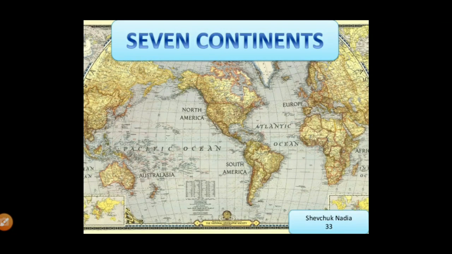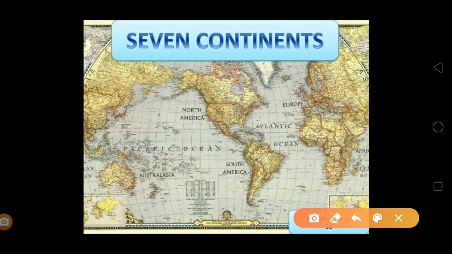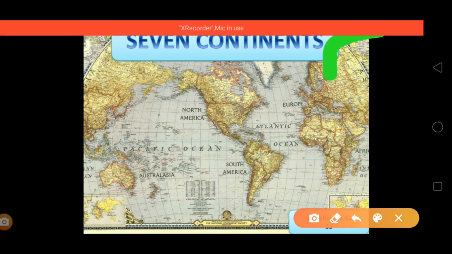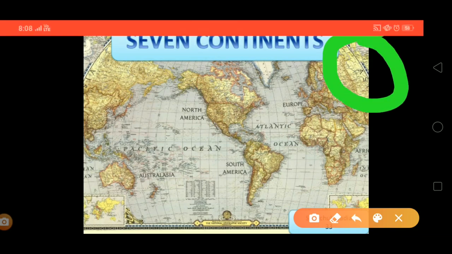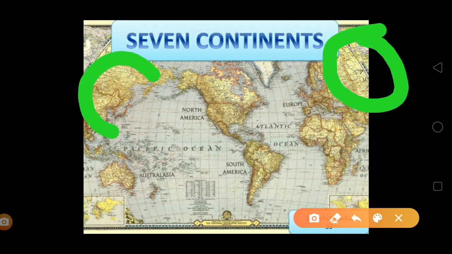You can see on your screen the world map is displayed there. In this map the 7 continents are there. Some portion of Asia is here, and some portion of Asia is this side.